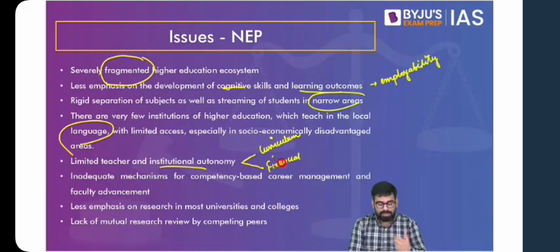So if you try to make that financially autonomous, what does that indicate? That you are giving a push to privatization. So rather than addressing the issues related to privatization, you can see that there is an indirect push or indirect indication towards going for privatization. Now again, we do not have facilities available for career management and faculty advancement. You think of it both in terms of students and teachers.